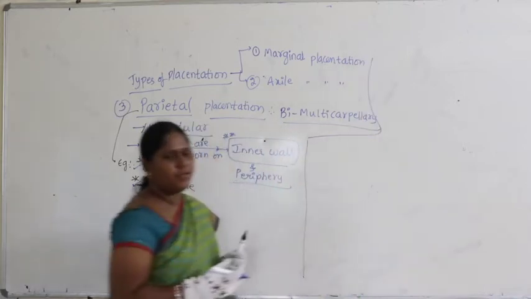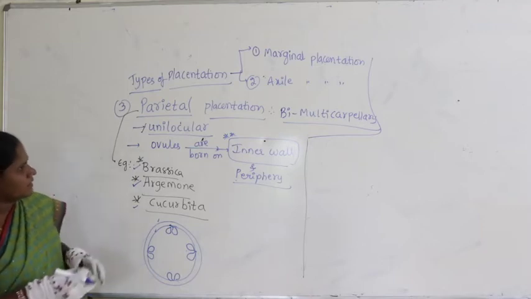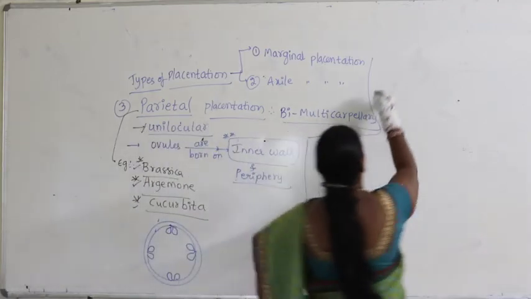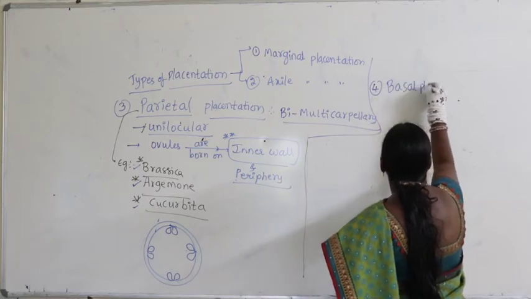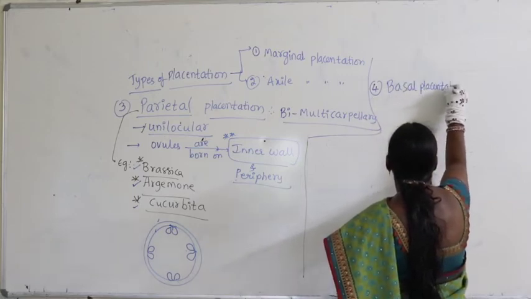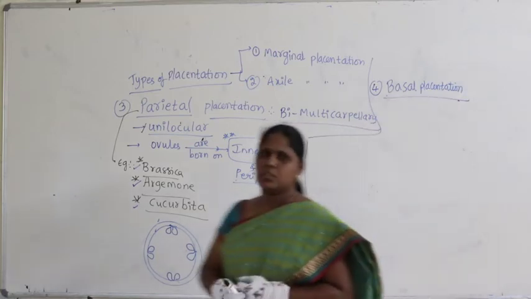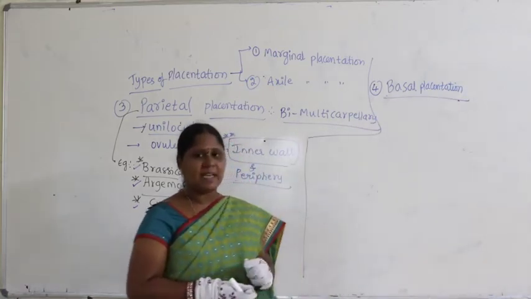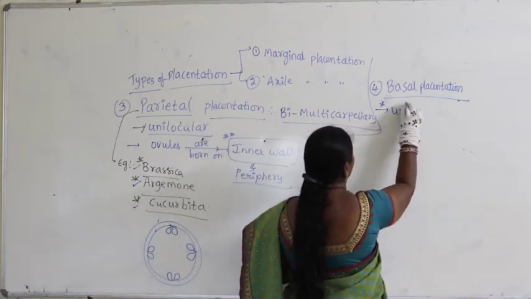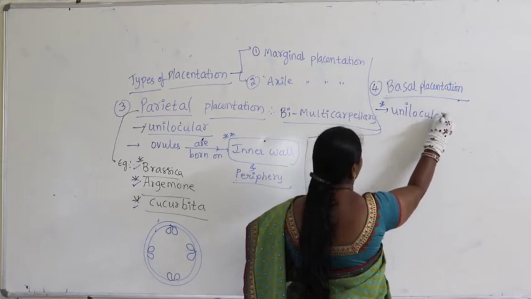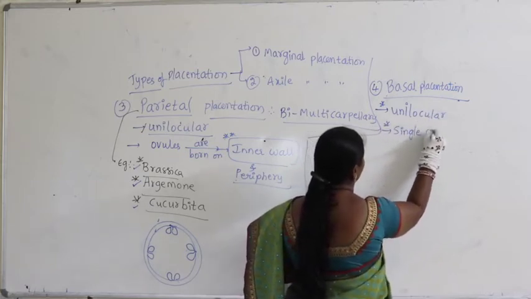Now we have a different type of placentation. Apart from parietal placentation, now you can see basal placentation. What is meant by basal placentation here? Now this is also unilocular, meaning only one chamber, and we find only a single ovule.